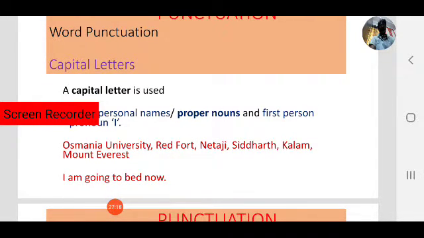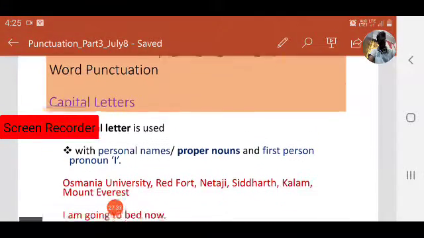Next, observe the second example. I am going to bed now. Why is I a capital letter? I is a first person pronoun.